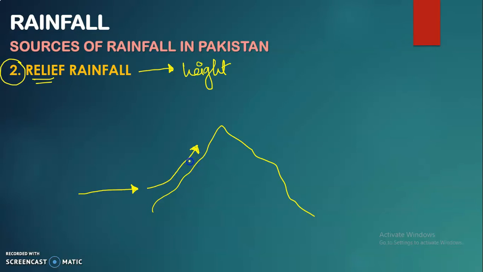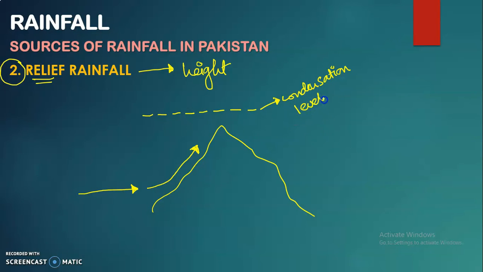Now when it reaches that level which we discussed in the previous diagram as well, the higher layer of the atmosphere, that is called the condensation level. We have seen that in the previous diagram as well.